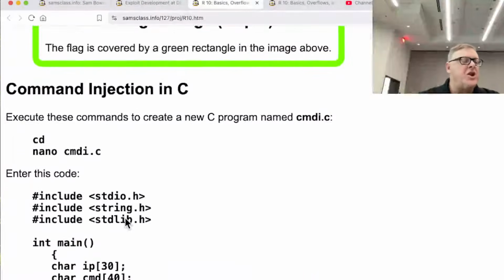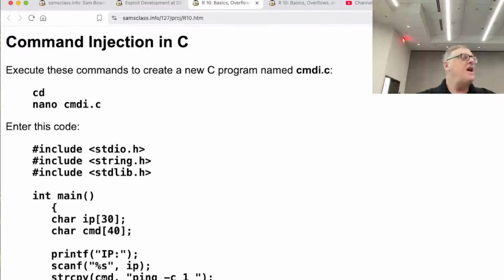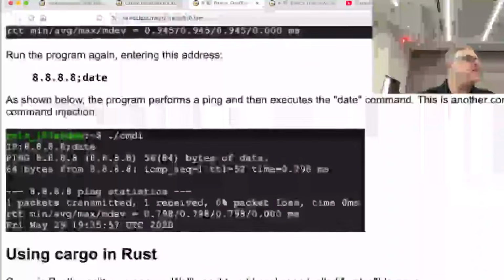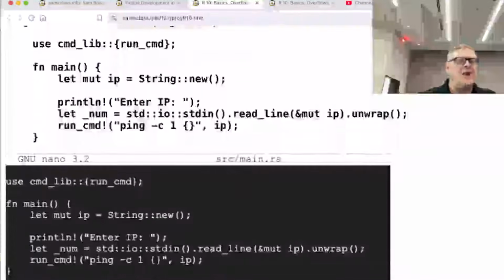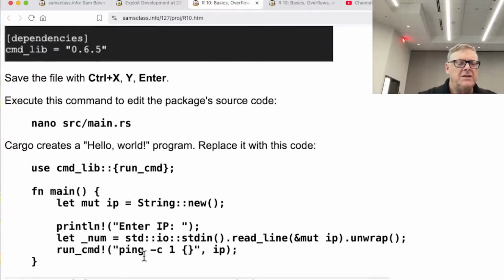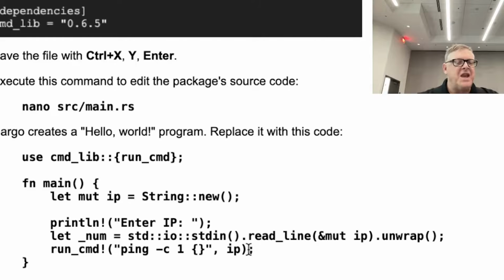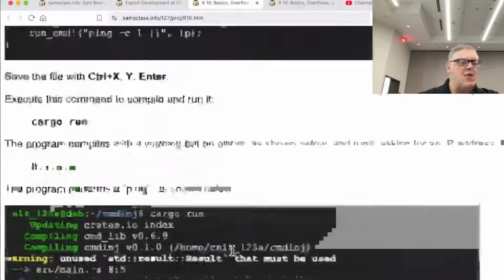Oh, then there's command injection, I should mention. If you write command injection, where you actually execute code that came from the user in C, then you get command injection. And of course, Rust can't save you here. I mean, that's not a binary flaw. You can do it with C, yep, you can do it here. If you do the same thing in Rust, you can run a ping with data that came from the user, and it's not going to save you. It's not going to prevent that. That's a higher level flaw.